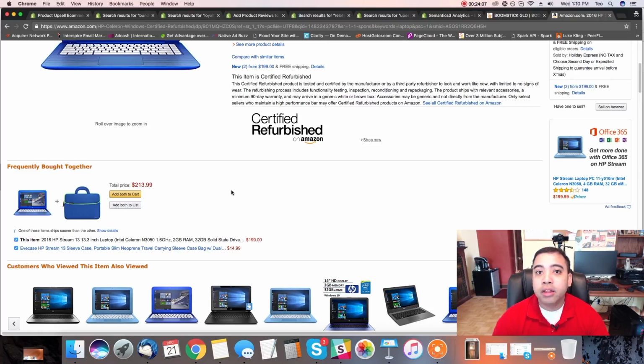So they know exactly what their customers are buying. Once they buy this laptop, they're going to go out and find a case. They know exactly what their customers are buying, and they're making it easier for their customers by saying, hey, this is what's frequently bought together.